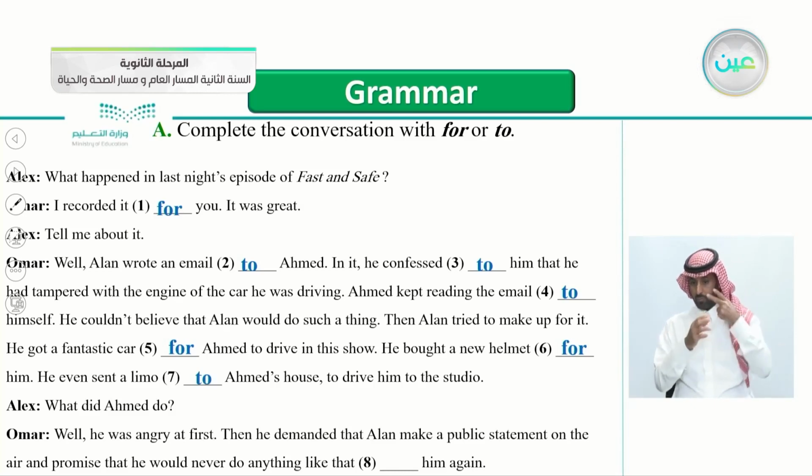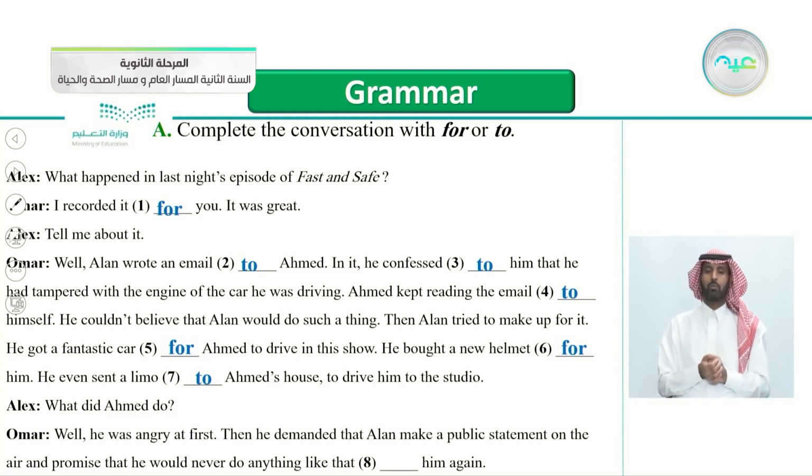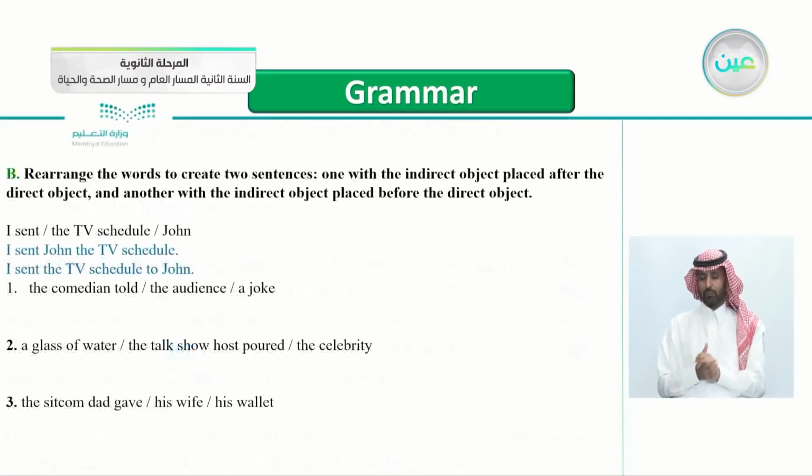Alex said, what did Ahmed do? Umar replied, well, he was angry at first, then he demanded that Alan make a public statement on air and promise that he would never do anything like that to him again. Is it for him or to him? Yes, of course, to him, because he is the receiver here. He promised that he would never do anything like that to him again.